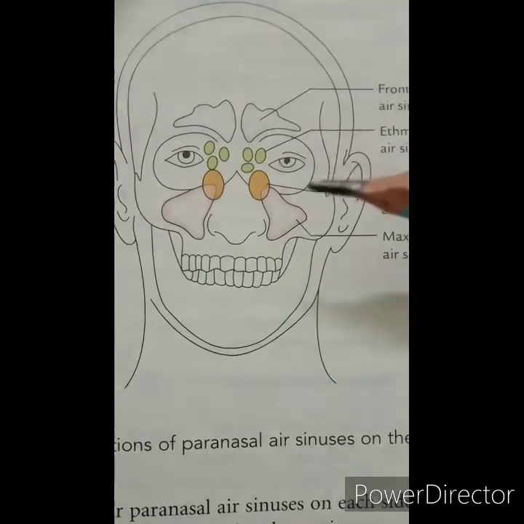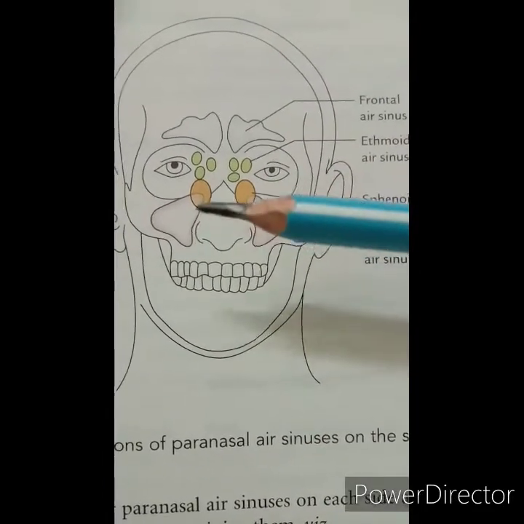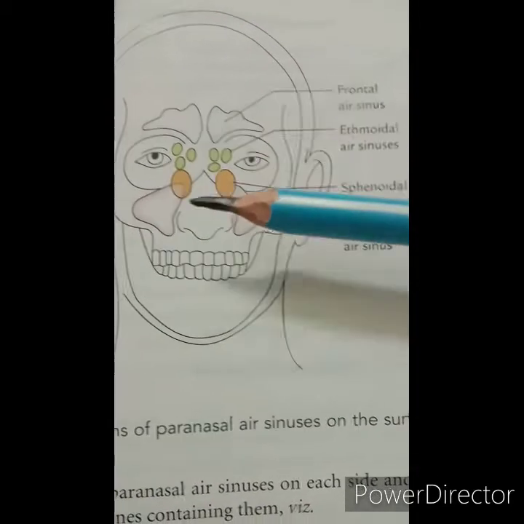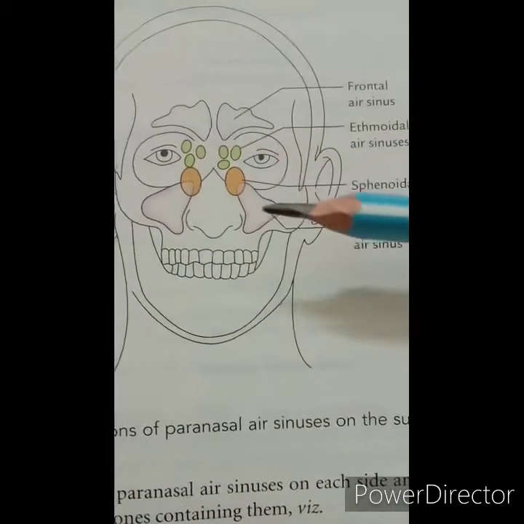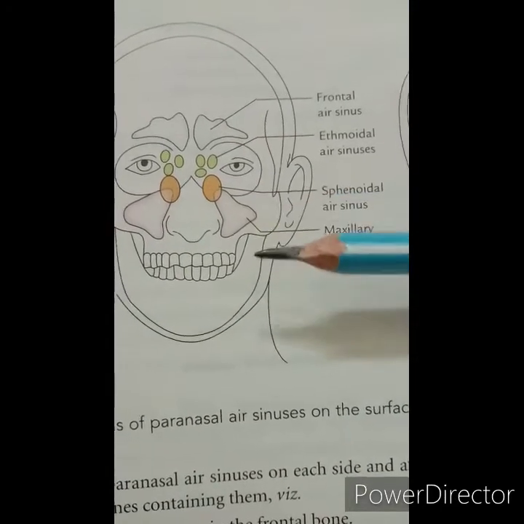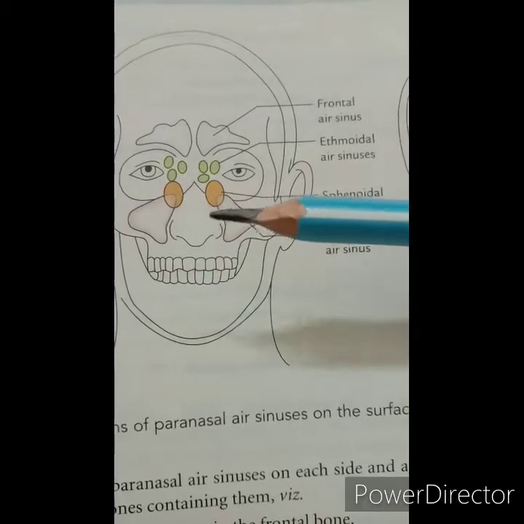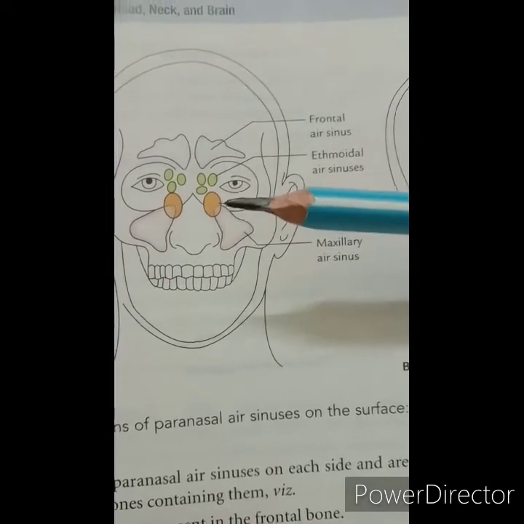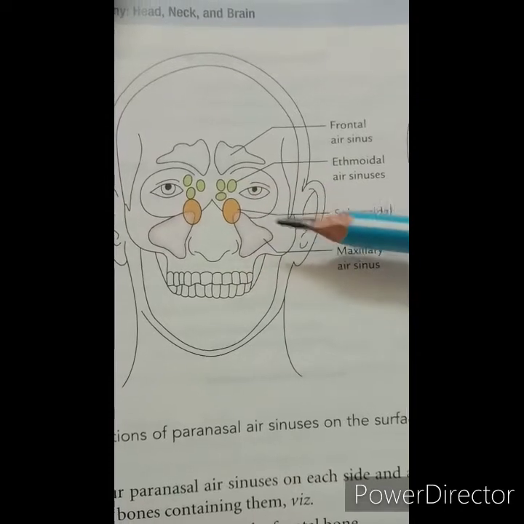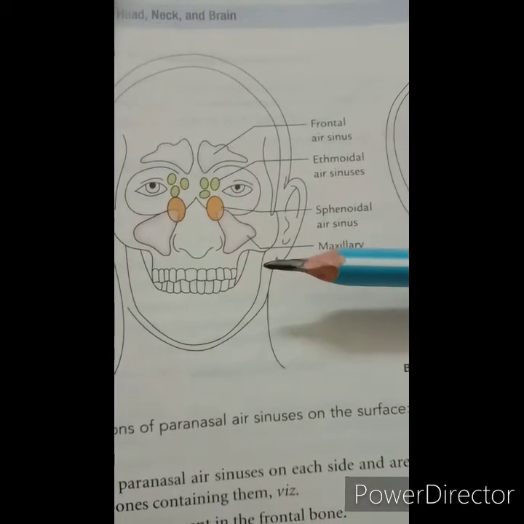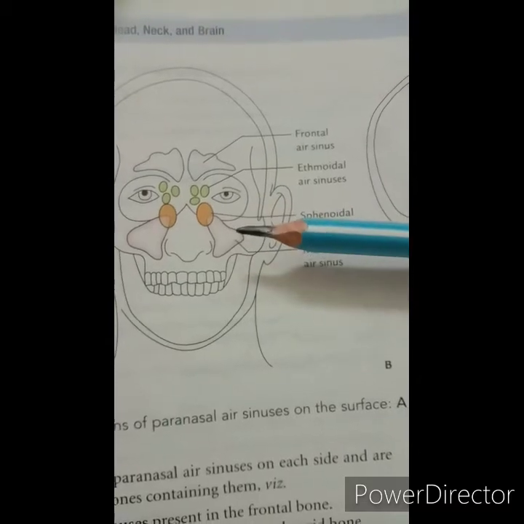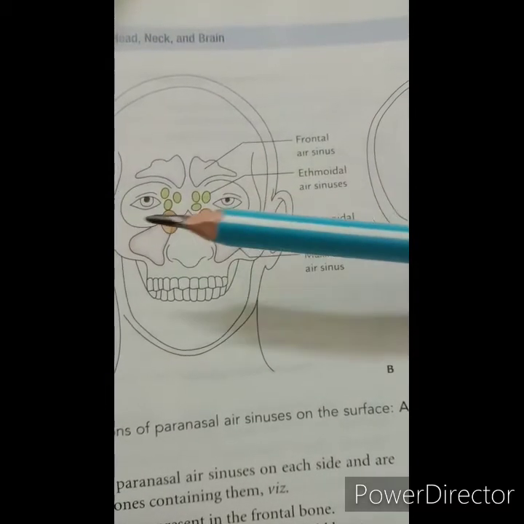It opens in the middle meatus of the nose, in the lower part of the hiatus semilunaris. The size of the sinus is on average about 3.5 centimeters in height and 2.5 centimeters in breadth. This is the roof, formed by the floor of the orbit and traversed by the infraorbital nerve.